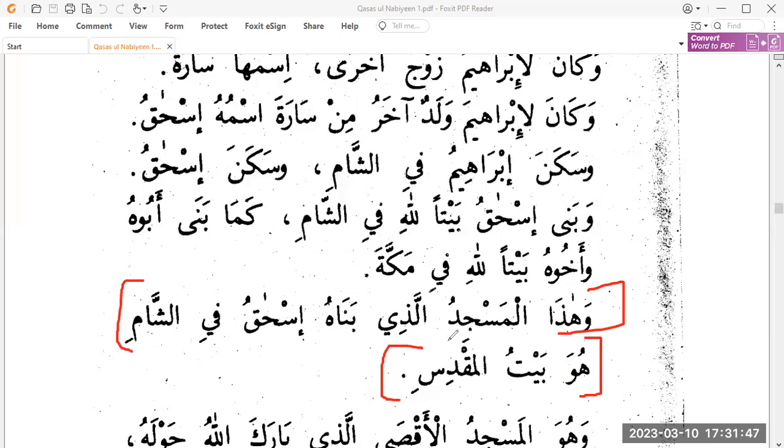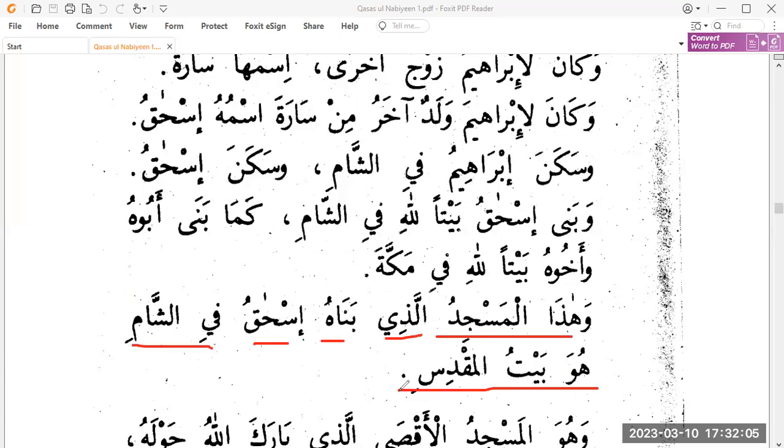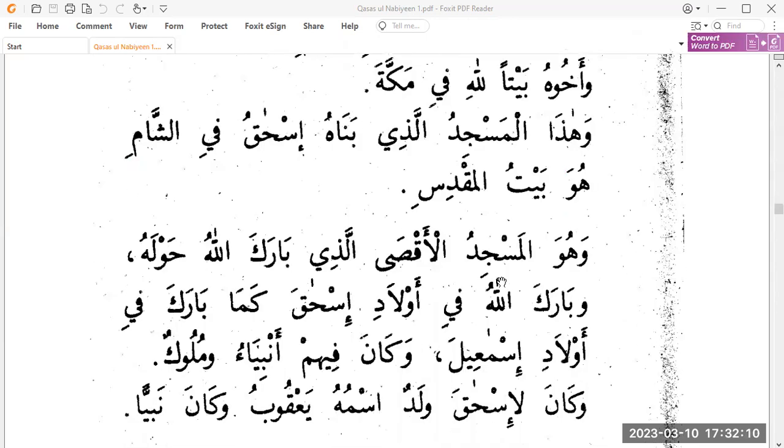Mubtada is based on two clauses, main clause and relative clause, and this is the naat obviously of masjid. All right. Huwa Baitul Maqdis, and this masjid, the one which Sayyidina Ishaq alayhi salam built in Syria, is Baitul Maqdis, right? All right. So then we have another sentence, wa huwa al-Masjid al-Aqsa, and it is Al-Masjid Al-Aqsa.